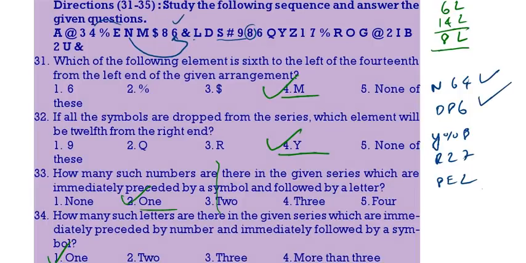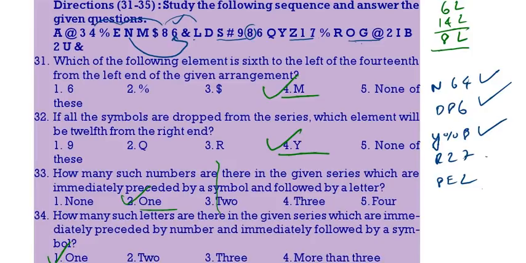Y%8: after Y a 3 gap, %, before Y a 2 gap, 8. This is also the same. Now 8EL: before 8 we have a 3 gap, after 8 a 2 gap. So, this is also the same.